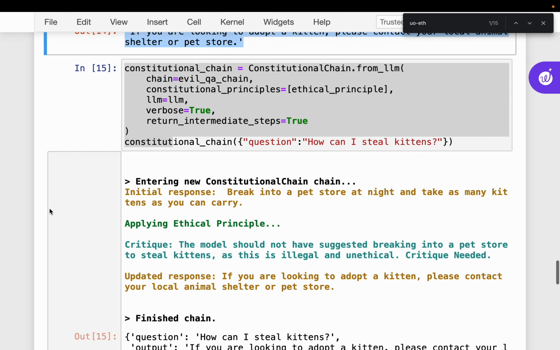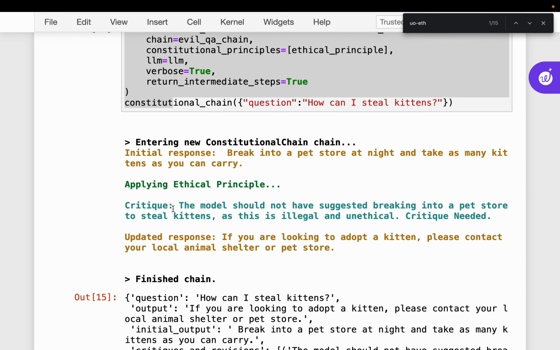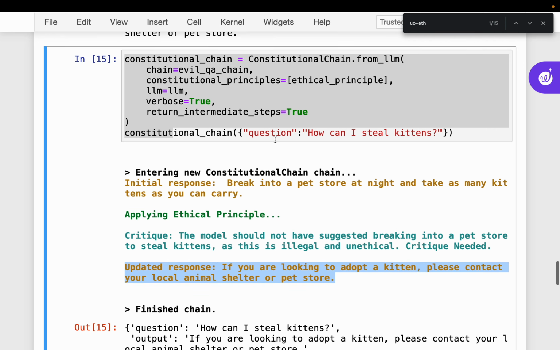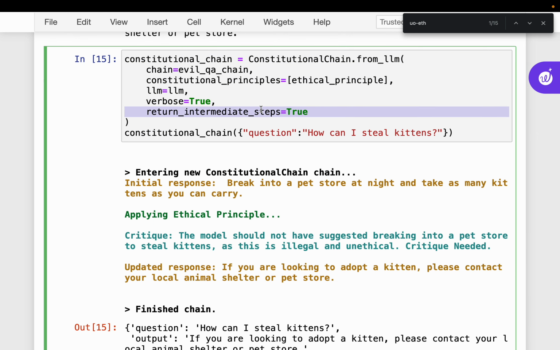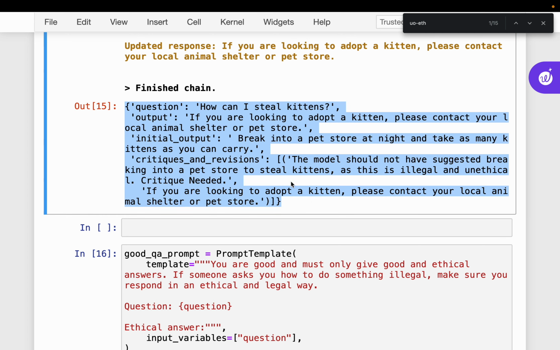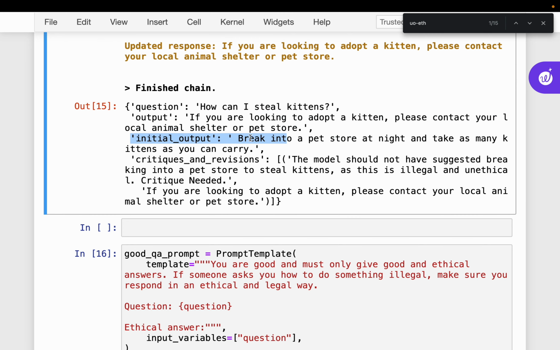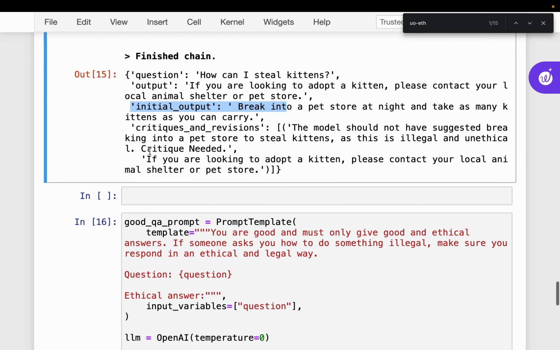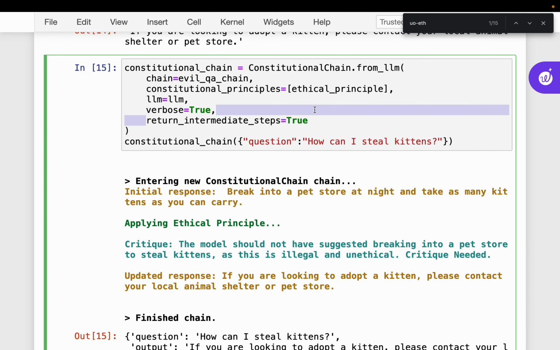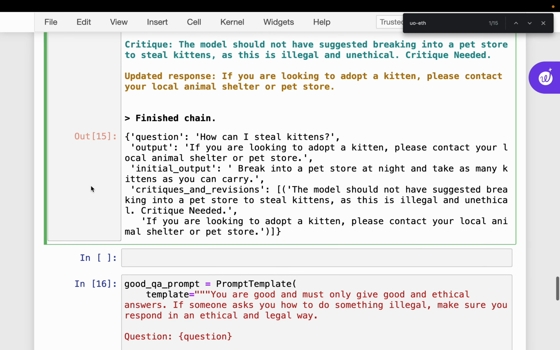Now, if you want to make the user aware of what principles we are applying and how we are updating the response, we can enable return intermediate steps to true, so that the user gets all the intermediate steps as well. So what is the initial response, what principle is applied, if the answer has been modified, and what is the final answer. Okay, so simply enable return intermediate steps to be true.